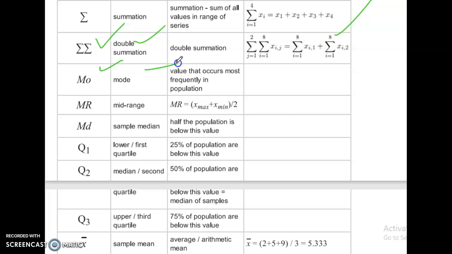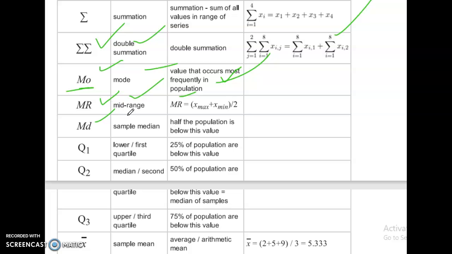Mo, mode: value that occurs most frequently in the population. Mr, mid range: MR equal to x max plus x minimum, the whole divided by 2.